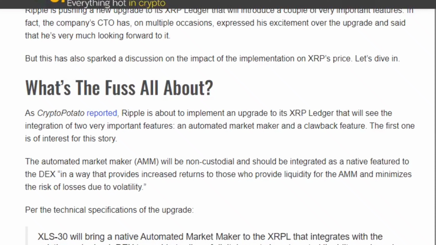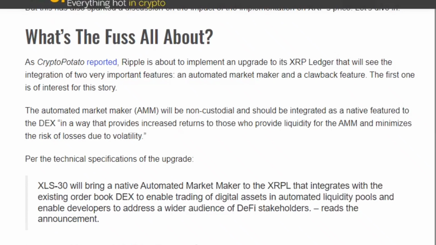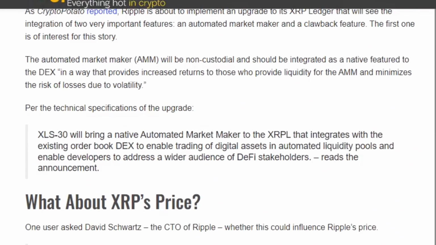What's the fuss all about? As CryptoPotato reported, Ripple is about to implement an upgrade to its XRP Ledger that will see the integration of two very important features: an automated market maker and a clawback feature. The first one is of interest for this story. The automated market maker, AMM, will be non-custodial and should be integrated as a native feature to the DEX in a way that provides increased returns to those who provide liquidity for the AMM and minimizes the risk of losses due to volatility.